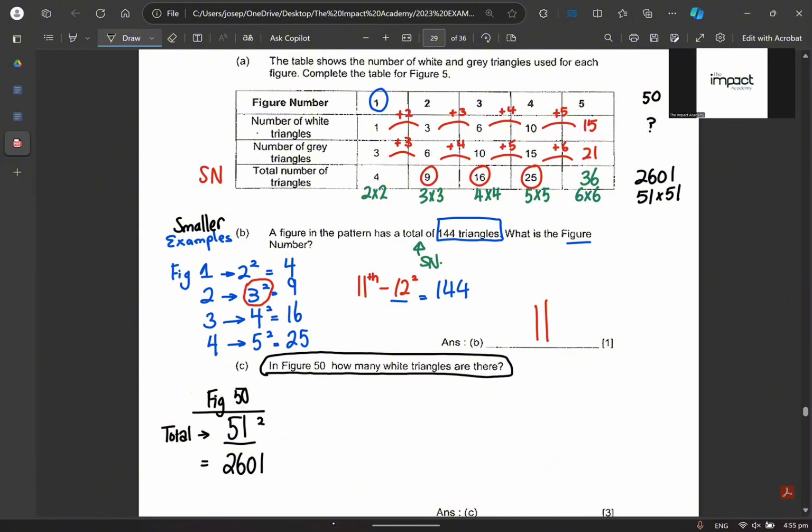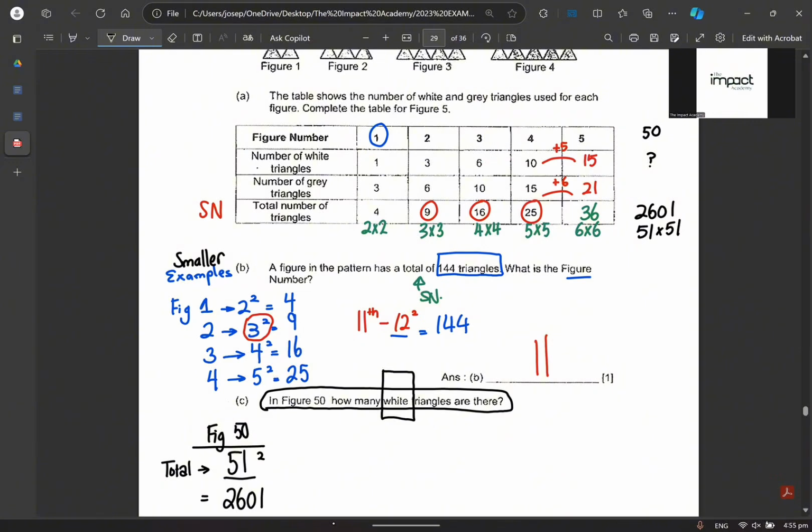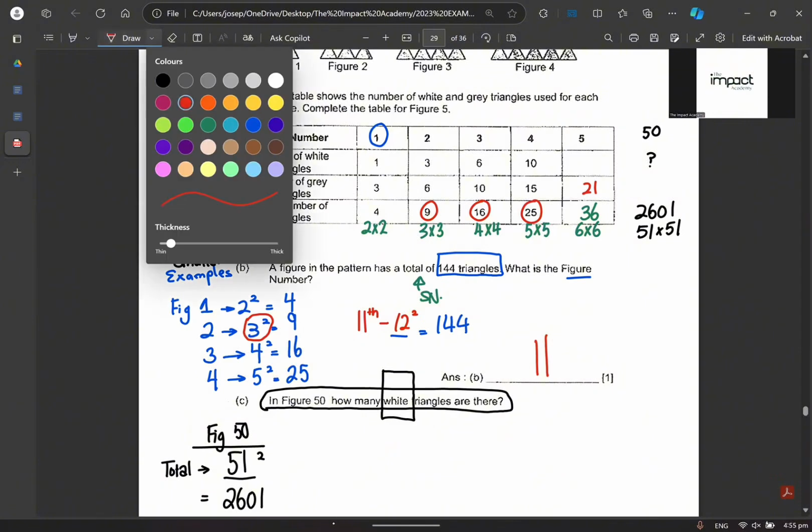Now I want to show you all something. I know a lot of you will be like, oh my goodness, how am I supposed to find my white triangles when they are giving us figure 50? Can I show you all something? Can everyone have eyes on the screen, please? Put down whatever you're doing first. It's okay, I will give you all time to write later. But I want you all to learn to listen first.